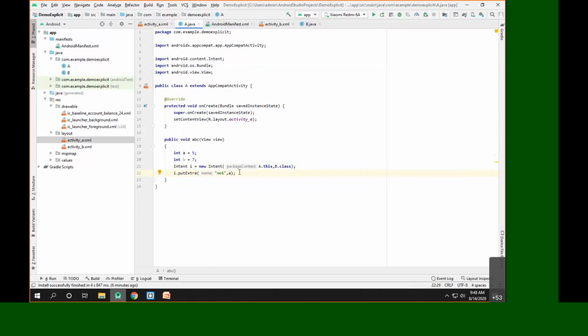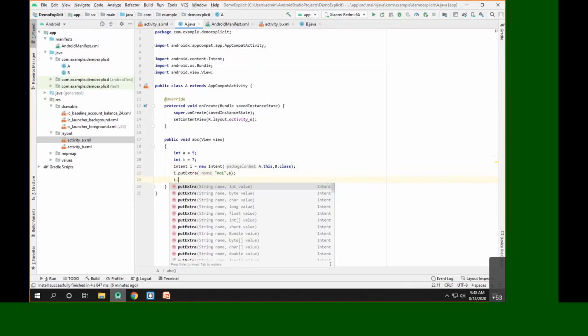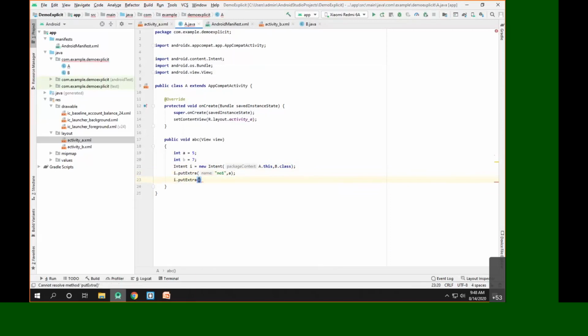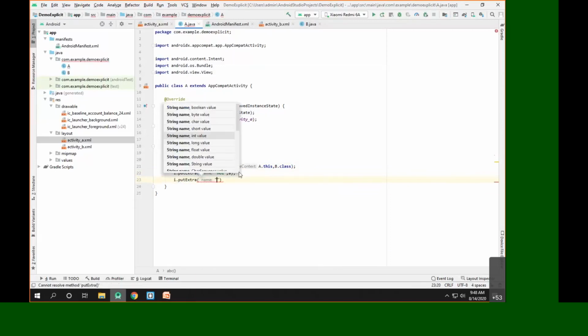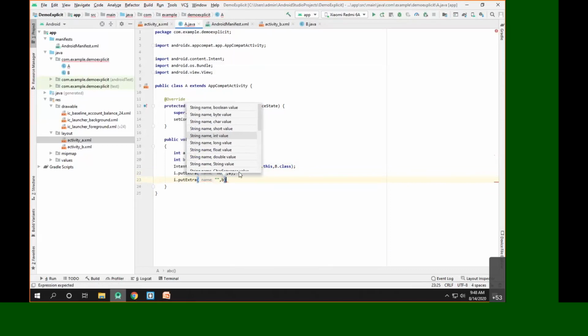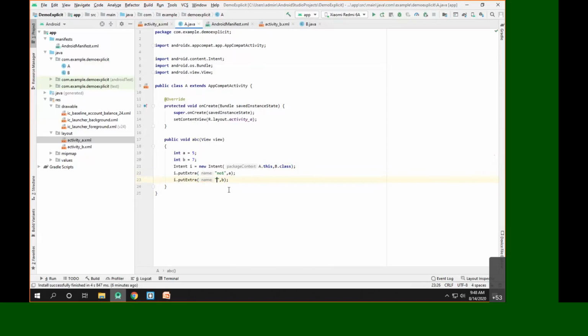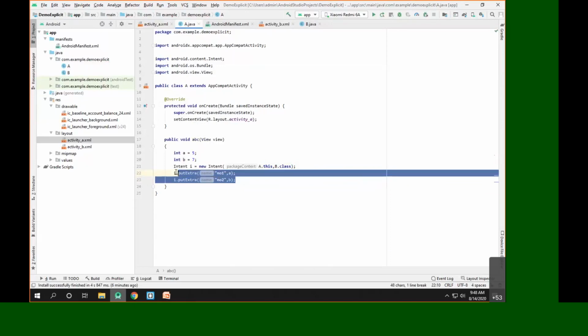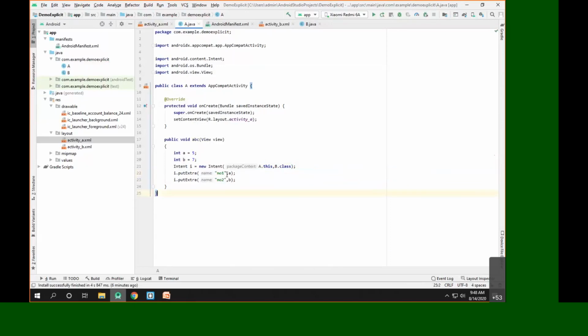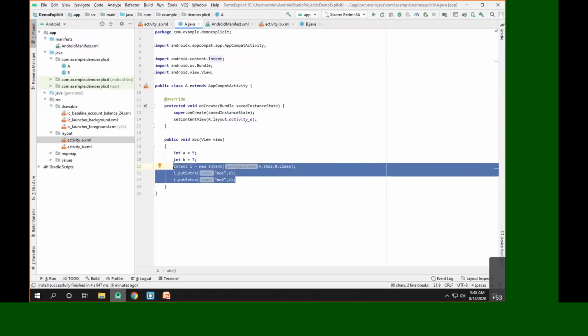Now we have to pass one more piece of data, so I call the putExtra method again. Here I want to pass the value of B, and I'm passing it with the name number 2, that is NO2. Now we have two values, A and B, with key names number 1 and number 2, already inserted inside the intent.